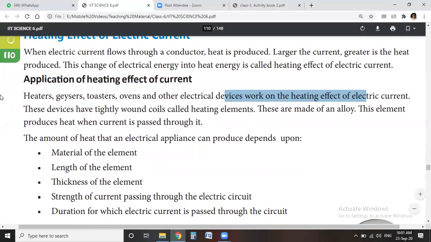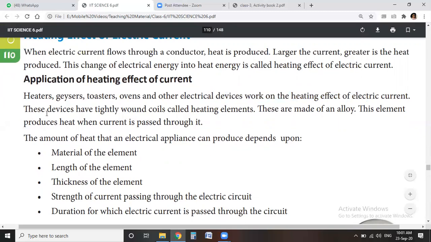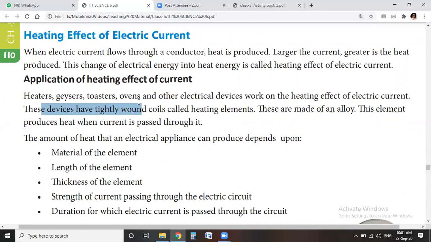When we open these devices to see which material they work on, we find that a tightly bound wire coil is present in them, and this coil is called the heating element.